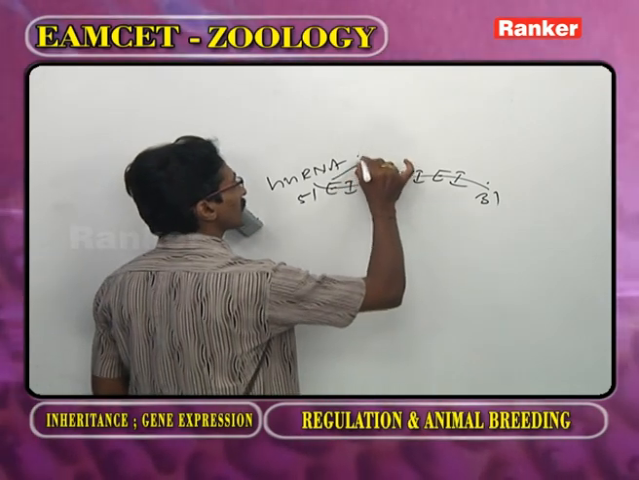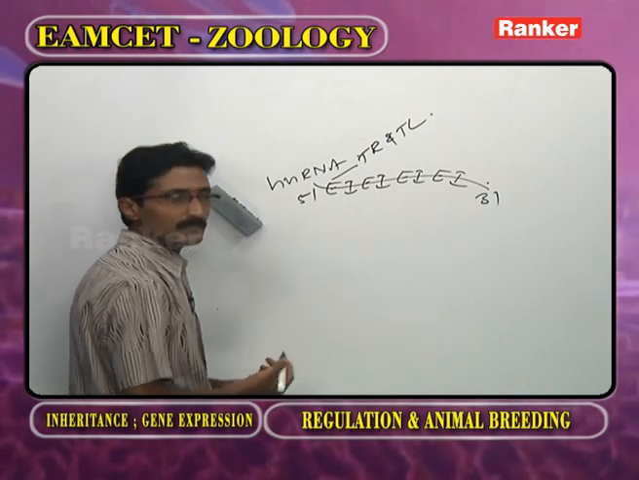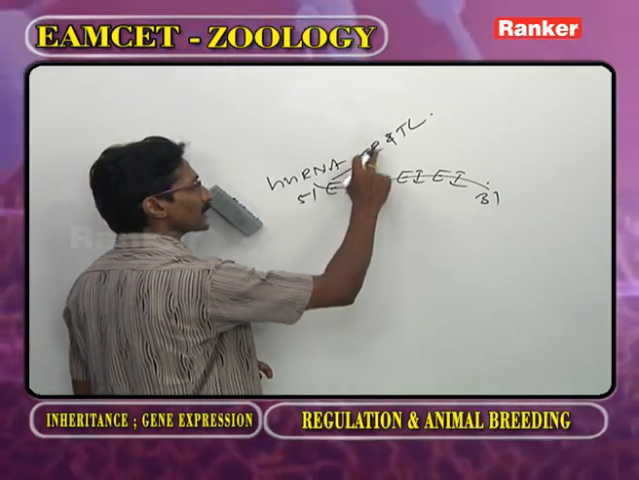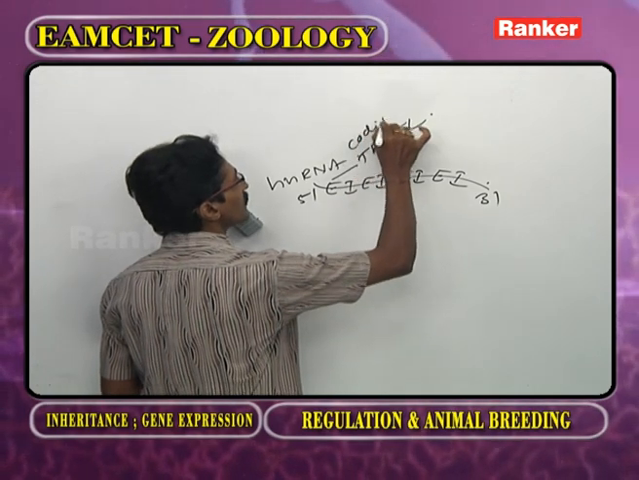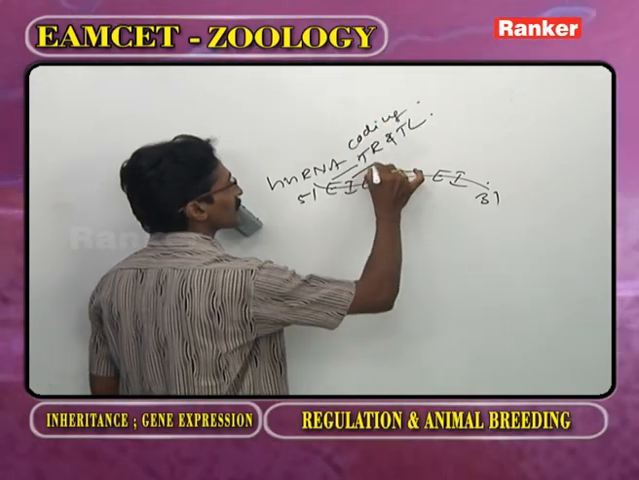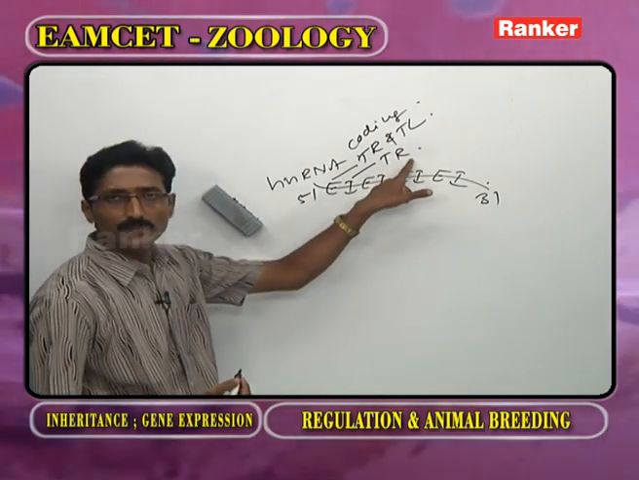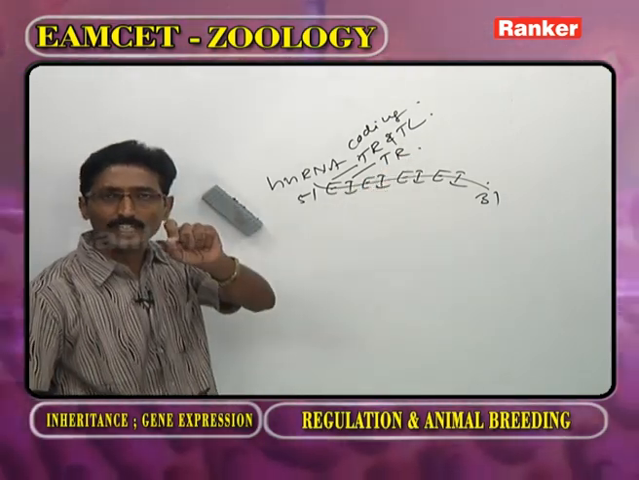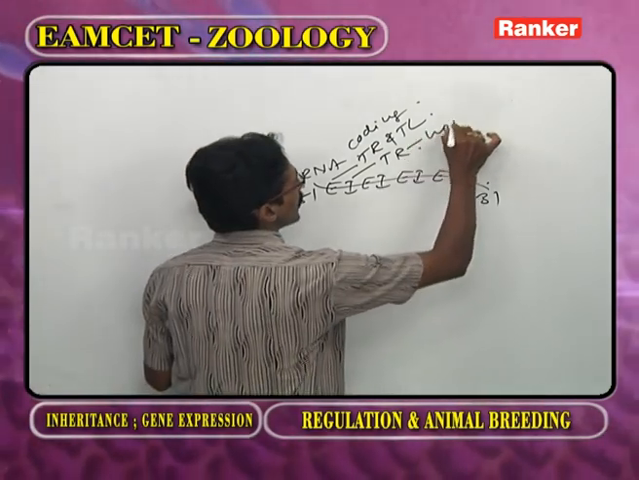Now the exon is responsible for transcription and translation. It gives mRNA, which gives protein. So it is responsible for coding. What about the intron? It is responsible only for transcription. It gives only mRNA, which does not give the protein. So the intron is non-coding.